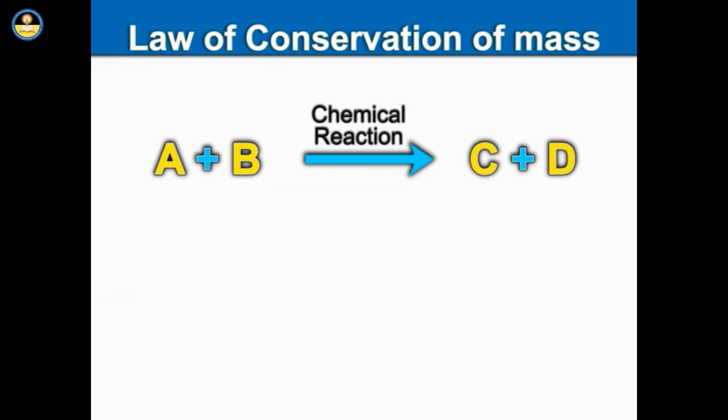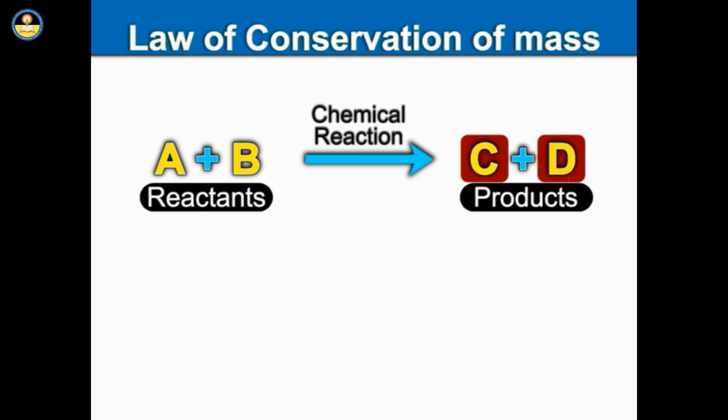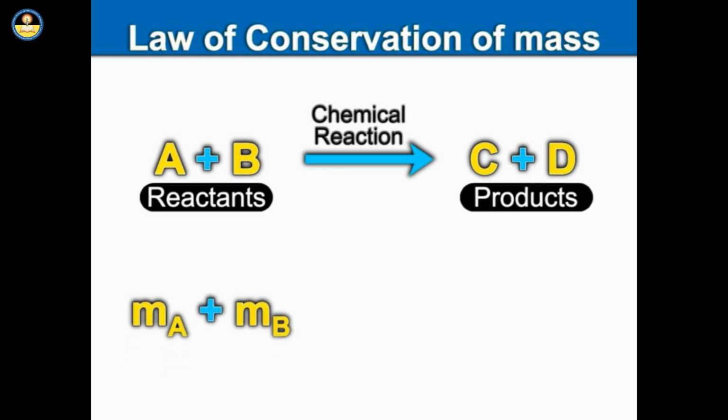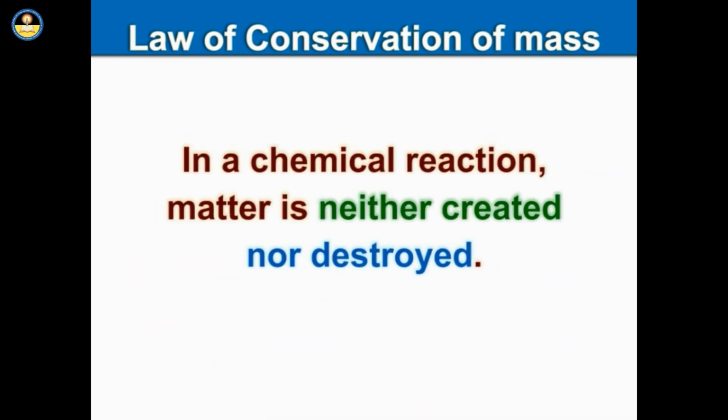If in a reaction, reactant A combines with reactant B to form products C and D, we express it mathematically as, total mass on the left-hand side, that is the reactants, is equal to total mass on the right-hand side, that is the products. In other words, in a chemical reaction, matter is neither created nor destroyed.